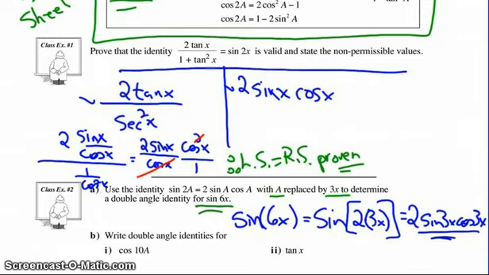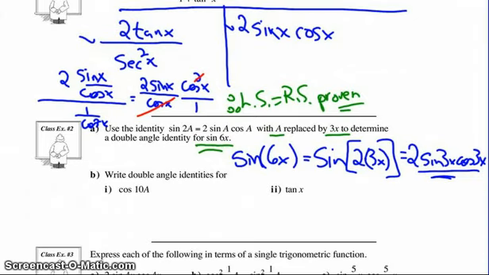So how could we write cosine 10a as a double angle? Again, if it needs to be a double angle, what they're really saying is, how can you write that as a double? Well, if it was a double, I guess we'd have to assume it to be 2 times something.